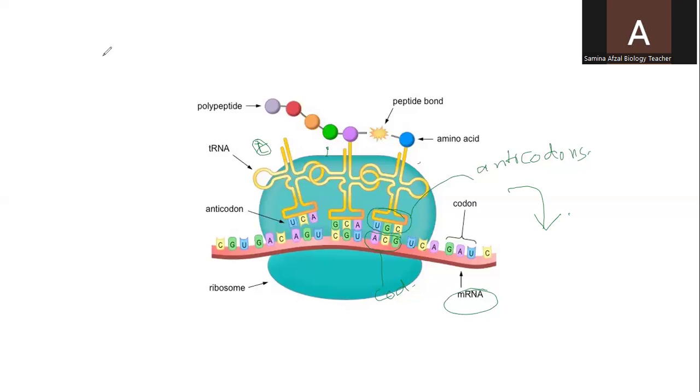After the synthesis of protein, it is transported through the endoplasmic reticulum, and from the endoplasmic reticulum it enters into the Golgi apparatus where it is modified, and then it is secreted out of the cell or it can be used inside the cell. So in this way, it is all about protein synthesis.